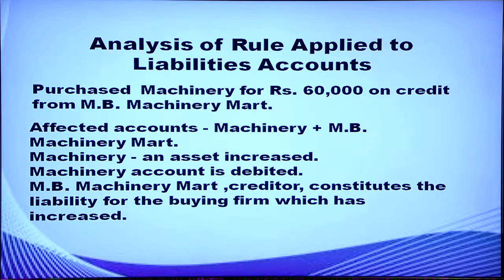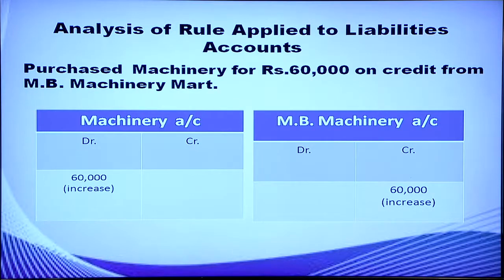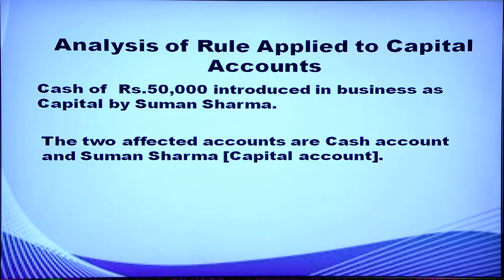Machinery is purchased from whom? It is purchased from MB Machinery Mart. So that is the creditor. When the liability increases, it is credited. That is the rule for liability. So MB Machinery Mart is credited. When you are writing in the form of accounts, you can write in this way: machinery account is debited and MB Machinery Mart is credited. Amount rupees 60,000.